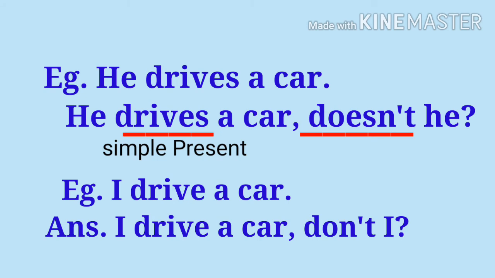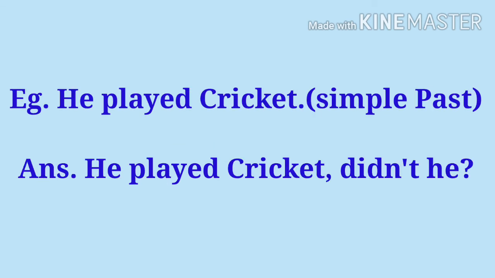Next example, I drive a car. Now the subject is I, that means the first person. So obviously the question tag will be don't I? See one more example. He played cricket. Now which tense is this? Yes, this is past tense. And past tense always takes did when we make a sentence negative or interrogative. So the question tag here will be didn't he?